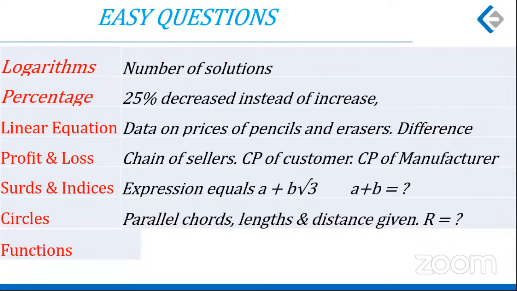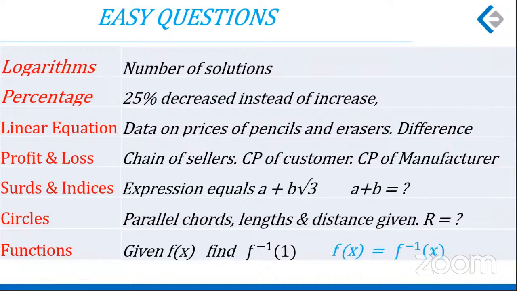The last was on functions. You are given f(x), a function is defined, and we are told to find f inverse of f inverse 1. The idea is maybe most of the students might start finding f inverse x and then find f inverse 1. If somebody could observe the function, it is the inverse of itself. f(x) is equal to f inverse x. And you did not actually need to solve for f inverse x. Just find f(1) and that would be the answer.